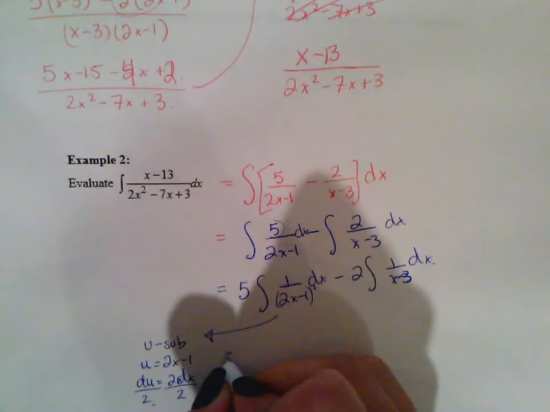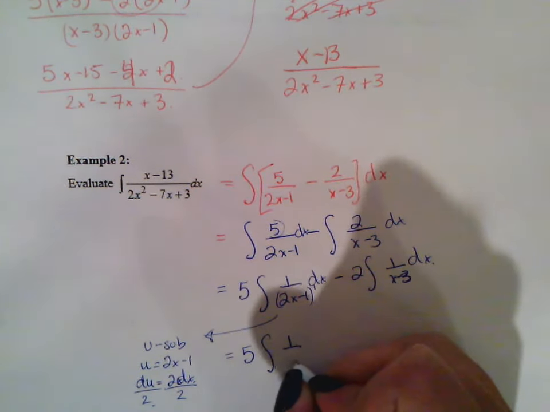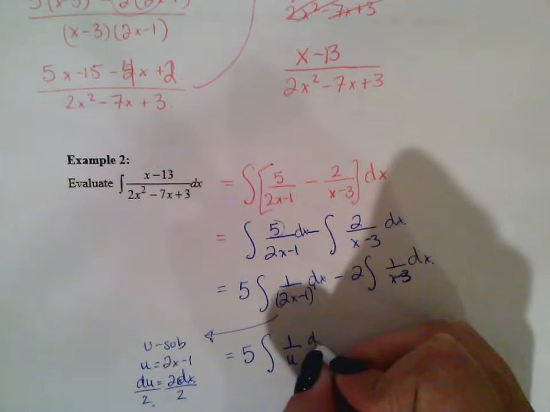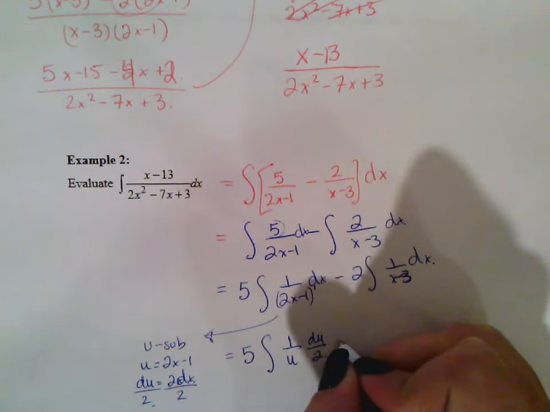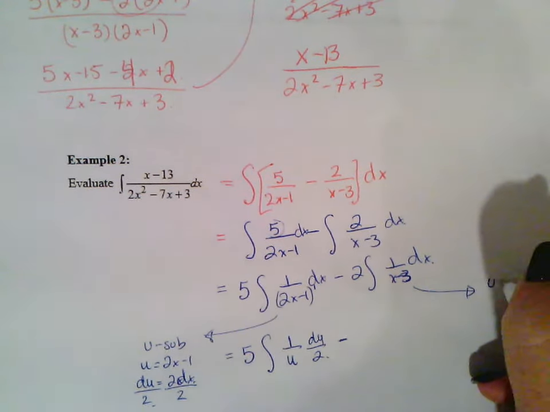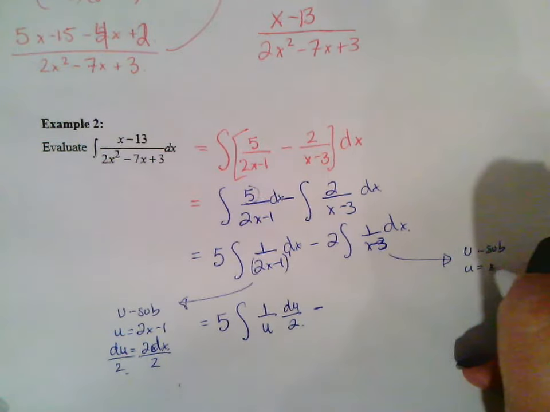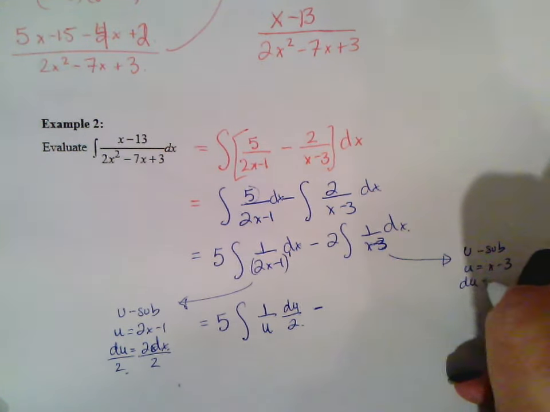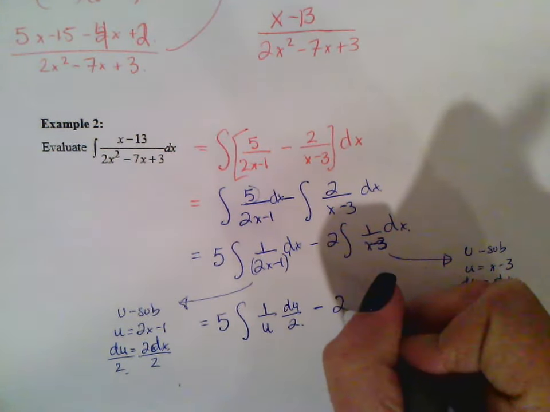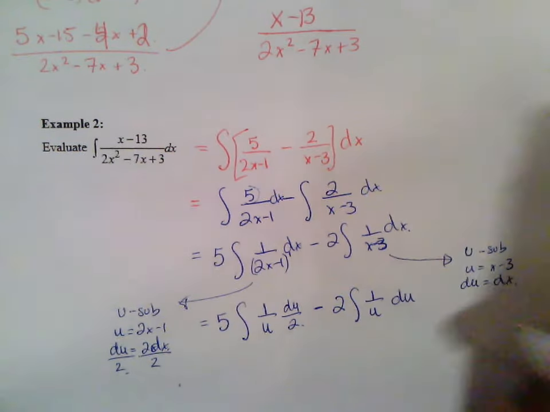So now if I rewrite this side, it's going to be the integral of 1 over u times du over 2. Minus the same thing here. I'm going to do a side work of u sub, and I'm going to let u equal x minus 3. So du is going to actually equal dx. So that cleans up a little bit nicer. So we have a 2 here, and that's going to be the integral of 1 over u du.